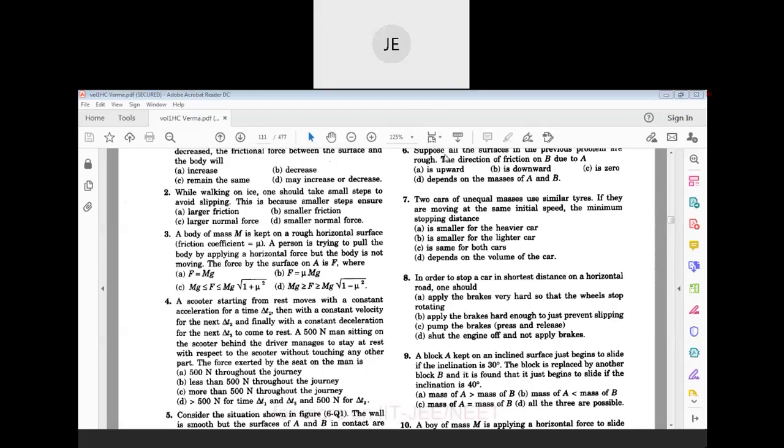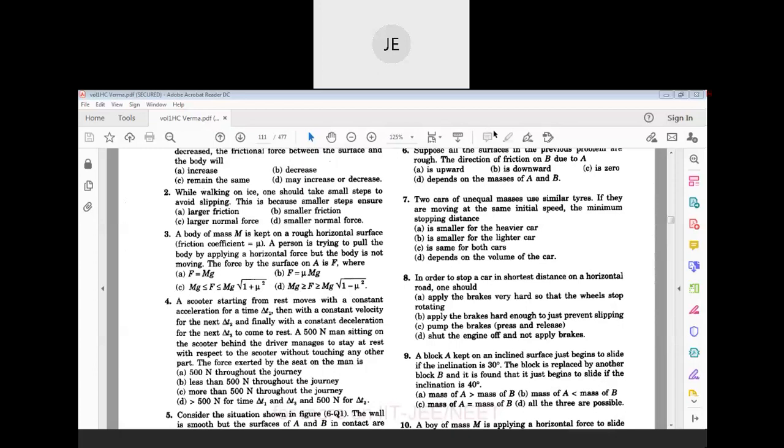Take the equation F is equal to mu mg. Let us say the force applied on the first car is mu m1g, and acceleration will be F by m, so mu m1g by m1.